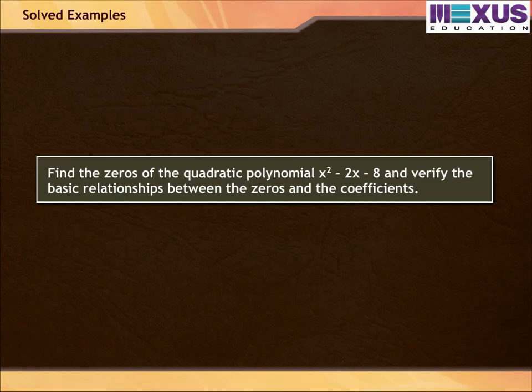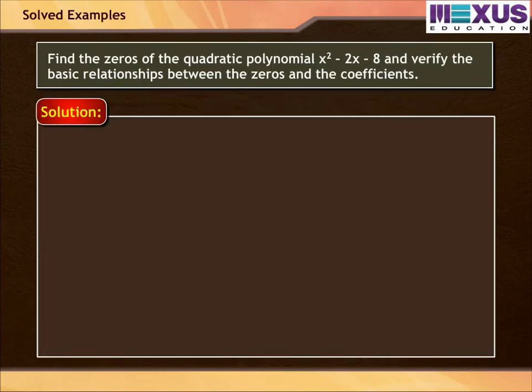Find the zeros of the quadratic polynomial x² − 2x − 8 and verify the basic relationships between the zeros and the coefficients. Solution: let p(x) = x² − 2x − 8 = (x − 4)(x + 2).